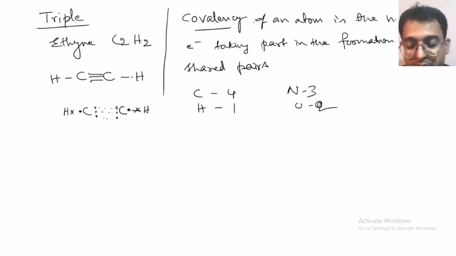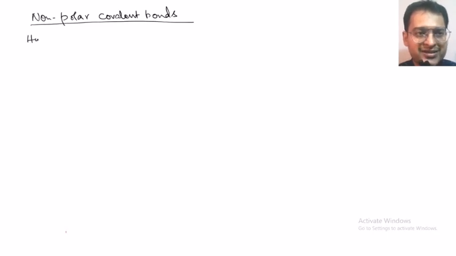Next, let us look into what polar and non-polar covalent bonds are. Let us see some examples of non-polar covalent bonds. The first example is the hydrogen molecule, H2. The electronic configuration of hydrogen is 1, correct? In order to form a hydrogen molecule, will it gain or lose electrons?